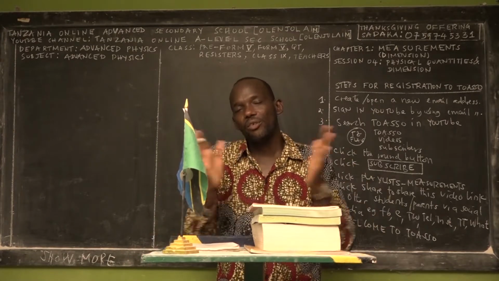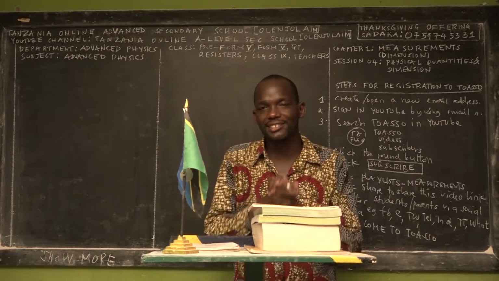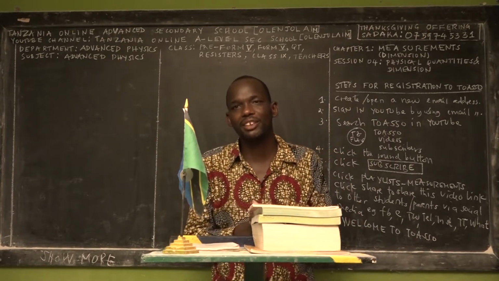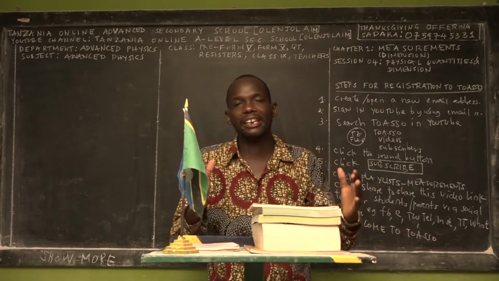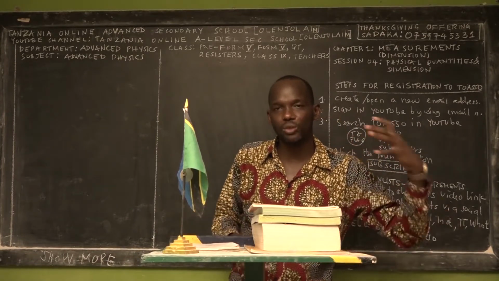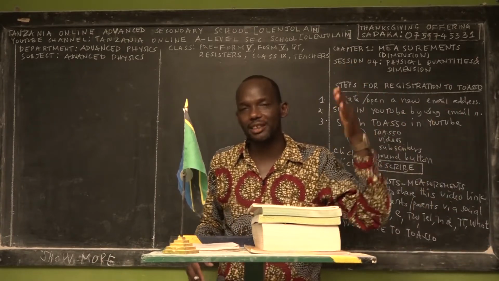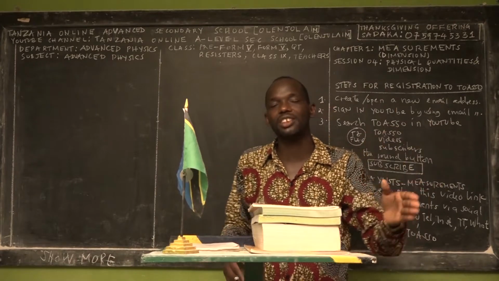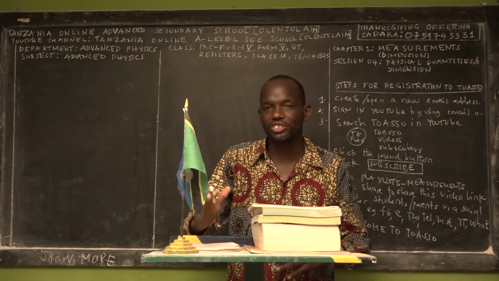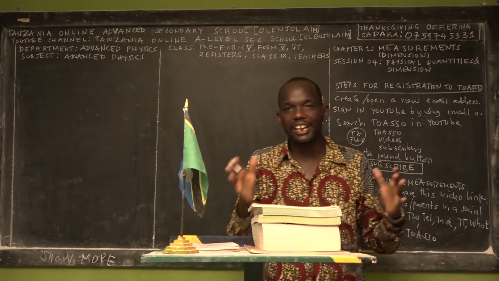So, what vision do we have in TOASO? TOASO is the abbreviation of Tanzania Online Advanced Secondary School. This is the vision that we have. We have an assignment to teach, train, incubate, and mentor advanced secondary students on how they can extract knowledge, understanding, and wisdom from the classroom instructions in advanced physics, advanced chemistry, advanced mathematics, and basic applied mathematics from Form 5 to Form 6, and combine it with the knowledge, understanding, and wisdom that we are going to teach them to extract from the Word of God written in the Holy Bible in order to solve real life problems.